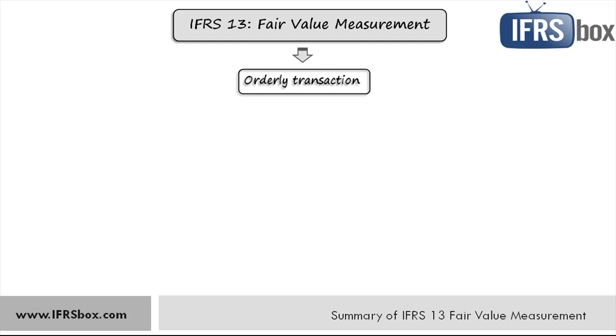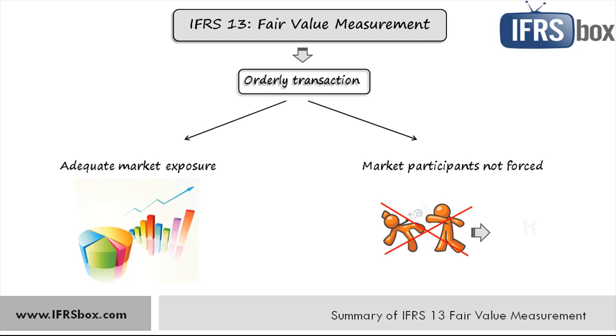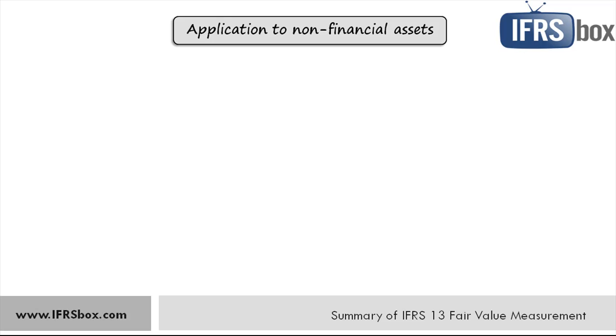Well, what does that mean? An orderly transaction happens when two key components are present. There is adequate market exposure in order to provide market participants the ability to obtain knowledge and awareness of the asset or liability necessary for a market-based exchange. So, in other words, the asset or liability is traded frequently with actual current price quotations. And the second component is that market participants are motivated to transact for the asset or liability and are not forced to do so.